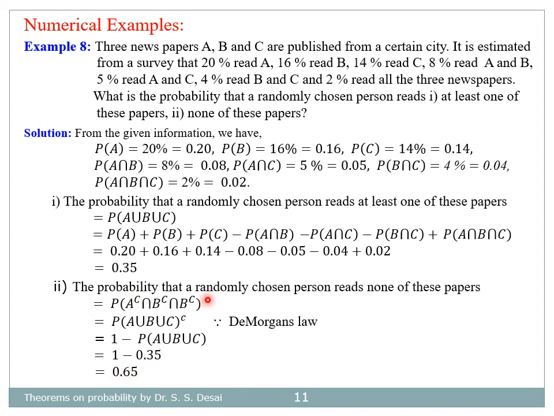So probability that a randomly chosen person reads none of these papers is equal to 0.65.